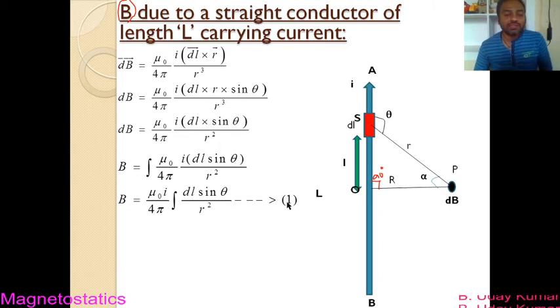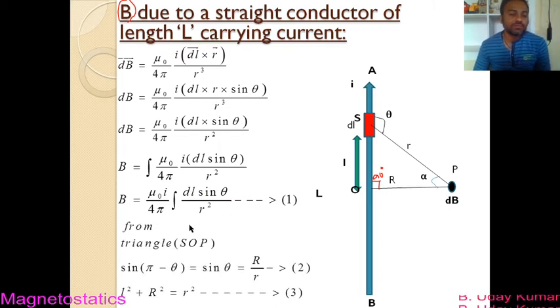Let us take this equation as equation number 1. And from triangle SOP, as I already told you, SOP is a right angle triangle. The angle between dl and r is theta, so this angle is going to be pi minus theta, that is, 180 minus theta.